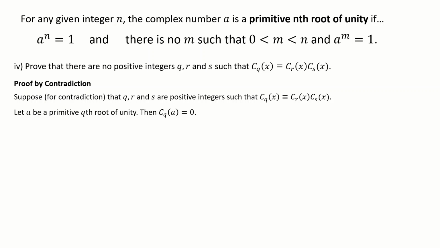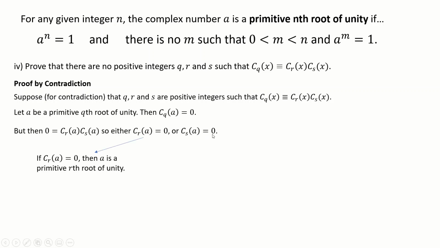Let A be a primitive Qth root of unity, so Cq of A equals 0. Fair enough. But then what's going to happen if I substitute A into the right-hand side as well? I know that Cq is 0, so this is just 0. On the right-hand side, I've got Cr of A times Cs of A. So 0 is Cr of A times Cs of A. Just like when you've got a quadratic factorized, this means something times something is 0. So either Cr of A is 0 or Cs of A is 0. Two cases.